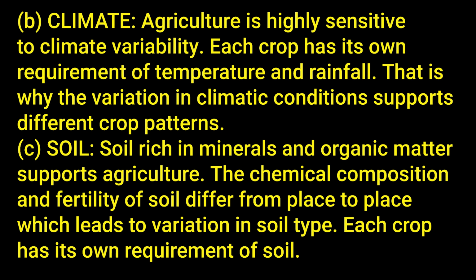B. Climate. Agriculture is highly sensitive to climate variability. Each crop has its own requirement of temperature and rainfall. That is why the variation in climatic conditions supports different crop patterns. C. Soil. Soil rich in minerals and organic matter supports agriculture. The chemical composition and fertility of soil differ from place to place, which leads to variation in soil type. Each crop has its own requirement of soil.